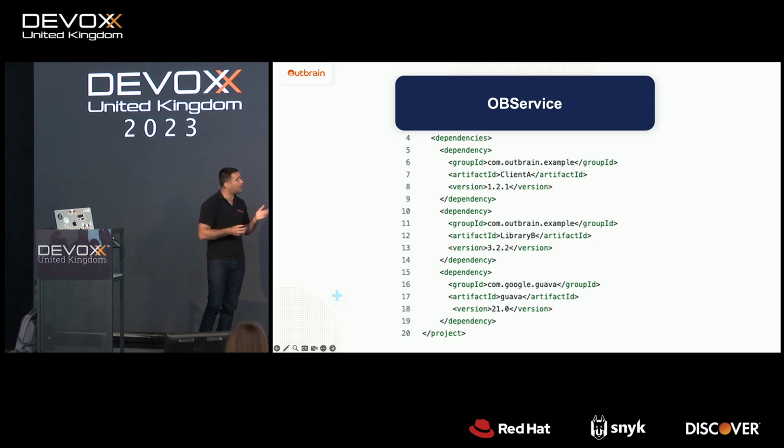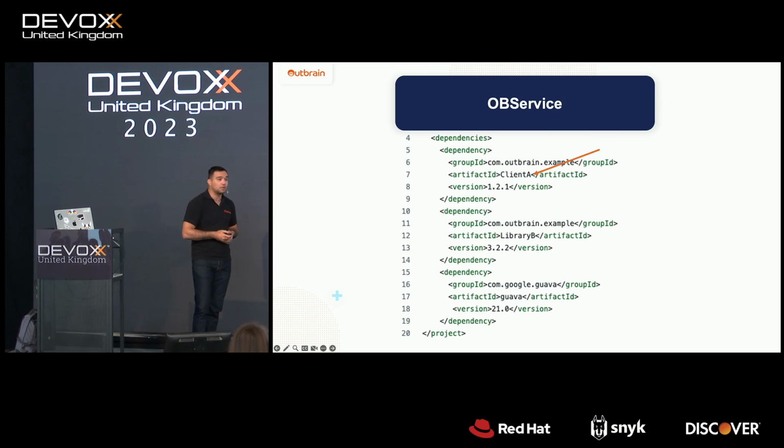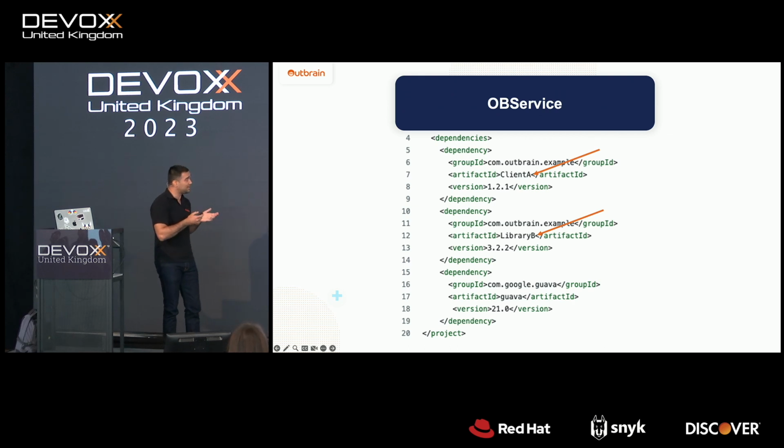So let's assume we have an Outbrain service, let's call it OB service, that wants to communicate with service A, wants to use some code from team B and get some Guava capabilities. So we will define client A within a specific version. We will define library B within a specific version. So as you can see immediately, we have different versions for different teams. And Guava, in our case, Guava 21.